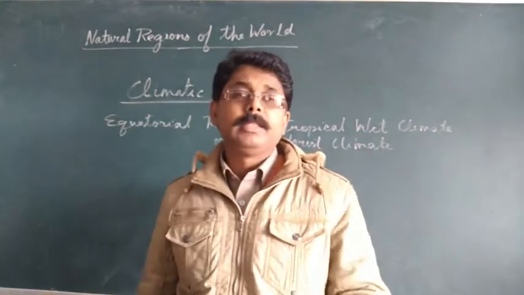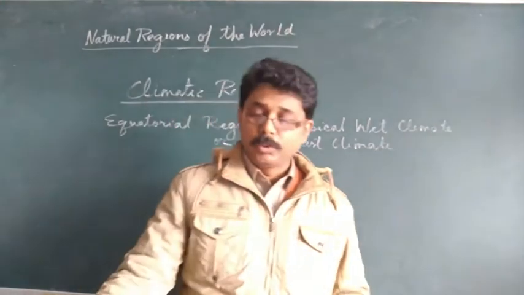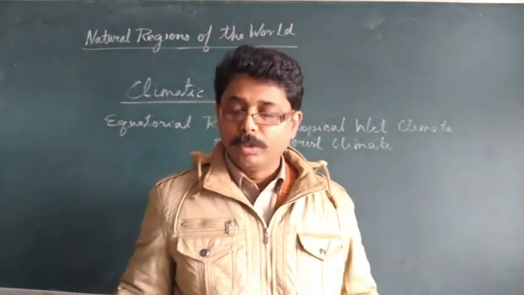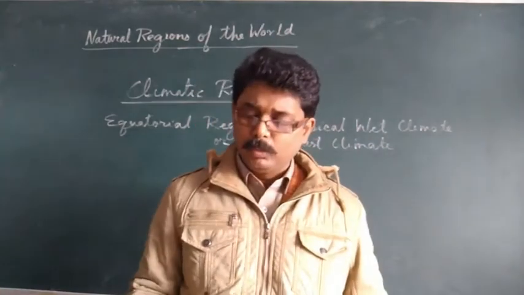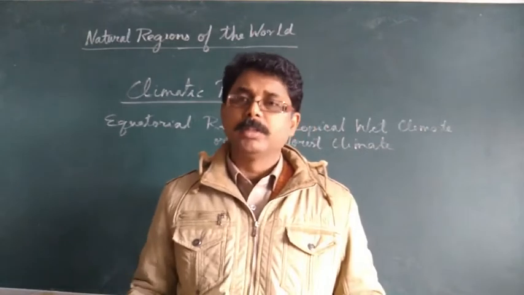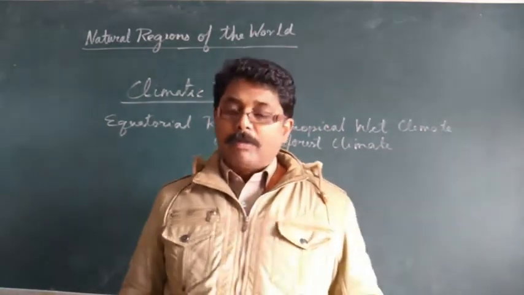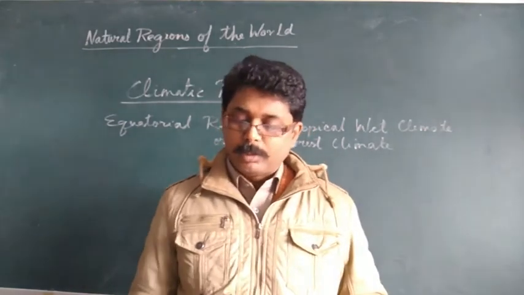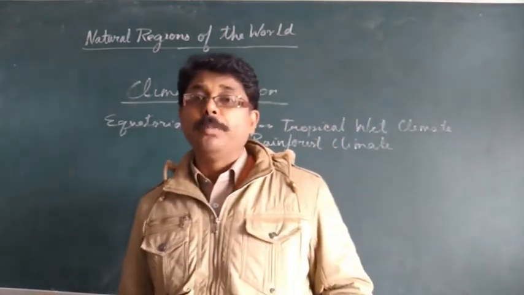First of all, let's see the location. There is one map also given. You just look at the map as I describe this. Figure 18.2. This world map shows you the different regions of the equatorial region in the world. If you see here, it is shown with the green color. First of all, in South America you can find the Amazon lowland, then the coastal plains of Colombia. In Africa, there is the Congo Basin.